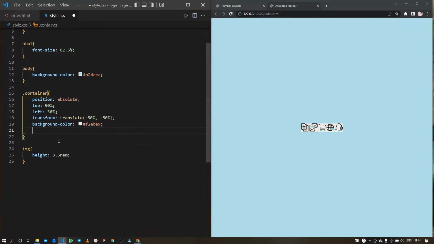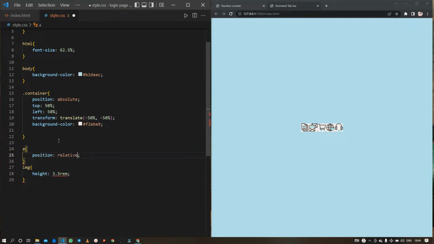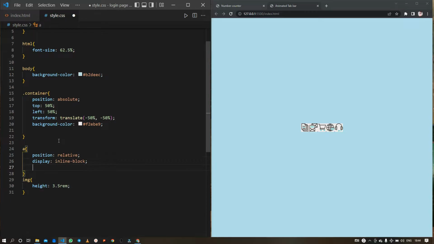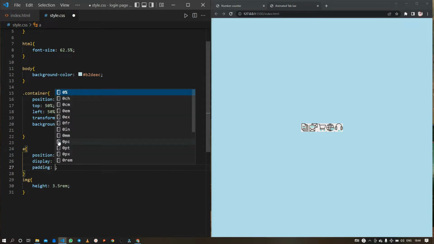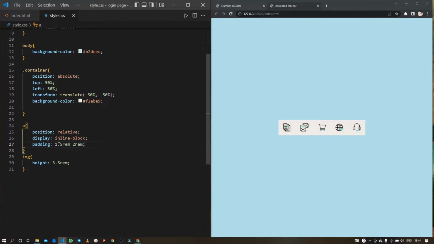So the next thing I would like to do is to target the anchor elements and then set the position to relative and set the display to inline block, and then apply some padding, that is 1.5 rem from the top and bottom and 2 rem from the left and right.